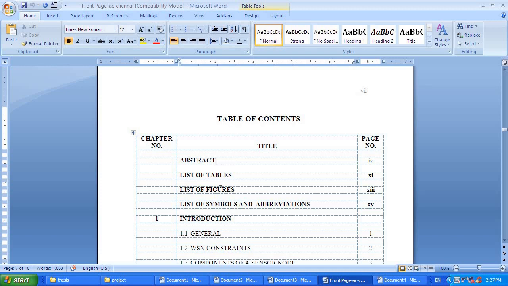After that you will have list of tables. Then after that you will have list of figures. Then you will have what? List of symbols and abbreviations. So these four are compulsory.